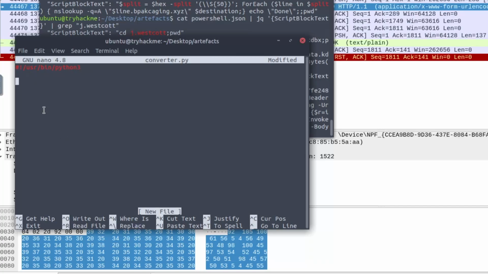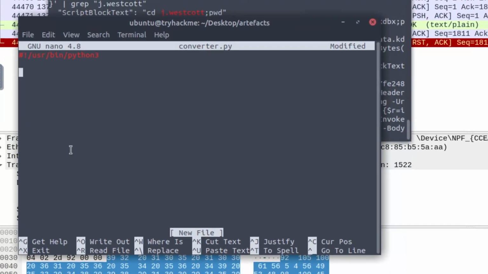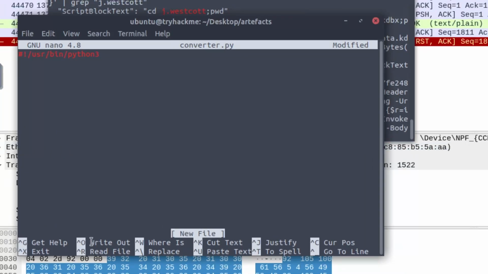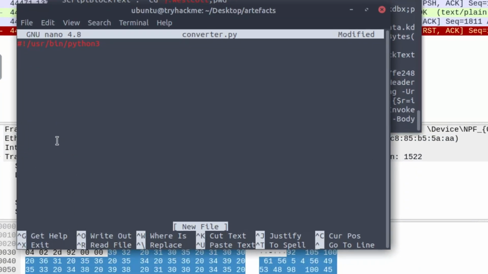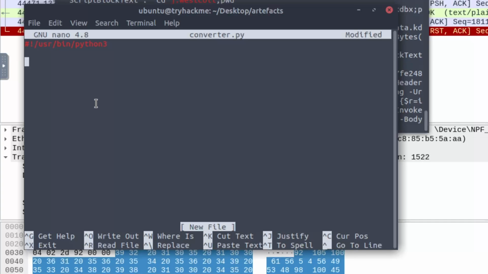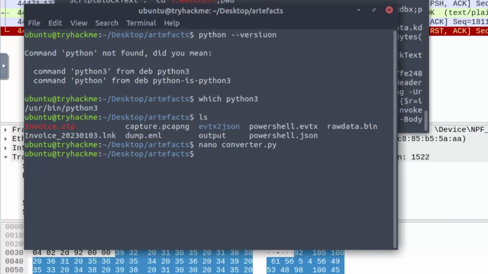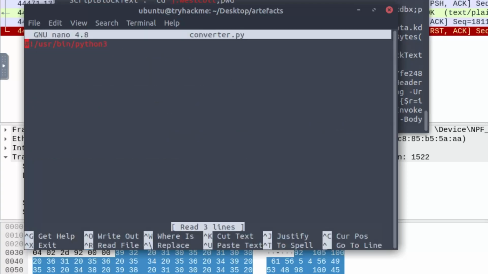Now from here we need to import the binascii module, and then write the script that would hopefully convert that data for me. I completely forgot what the name of my file was. It is raw_data.binary. So that's the name of the file. And now hopefully I'll be able to write a decent script that would make it work.